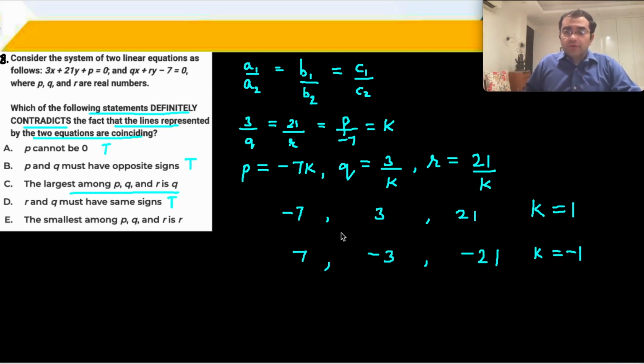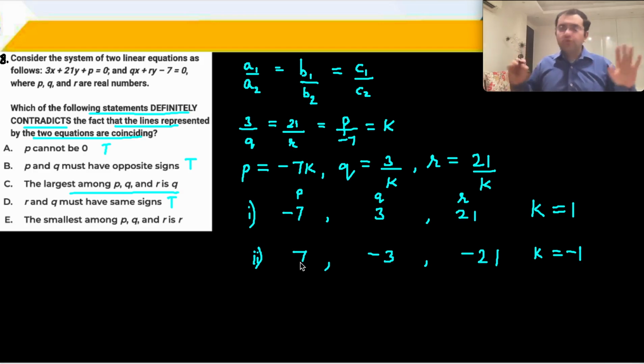Largest is Q. Whatever value of K you take, whether you take the first case or the second case, K is not the largest. In the first case, the largest value is R. In the second case, the largest value is P. In order for these lines to be coincident, the largest value cannot be Q. That will contradict. Therefore, C part is the right answer for the 8th question.